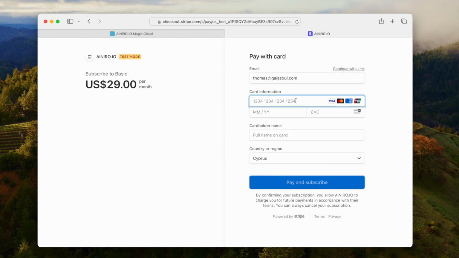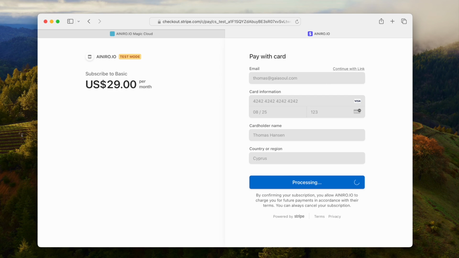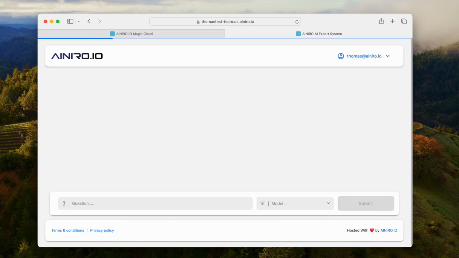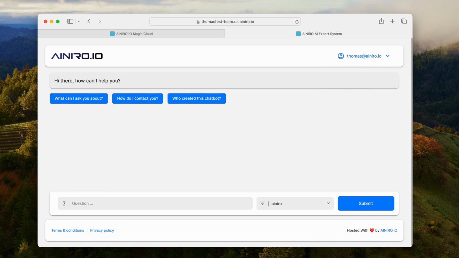Now, when I click, for instance, basic here, I'm automatically redirected to Stripe, which asks me for credit card information. For the record, this is the sandbox environment for Stripe, so it's not a legitimate credit card. It's just rubbish data. And then I pay and I subscribe, and boom, what happens now is that I now have an automatic monthly recurring subscription for $29 a month.